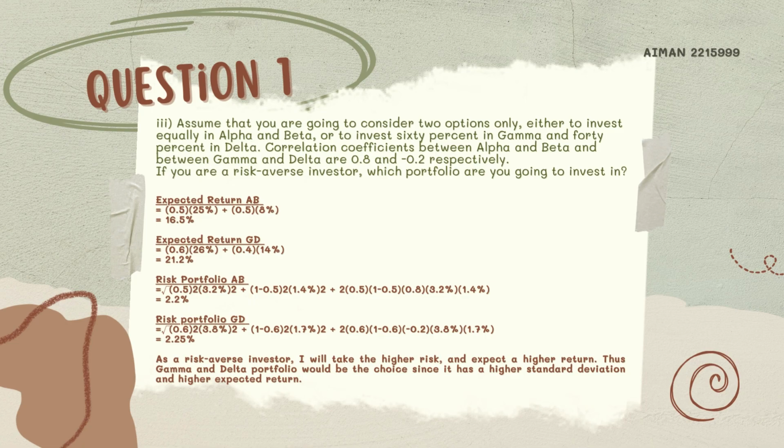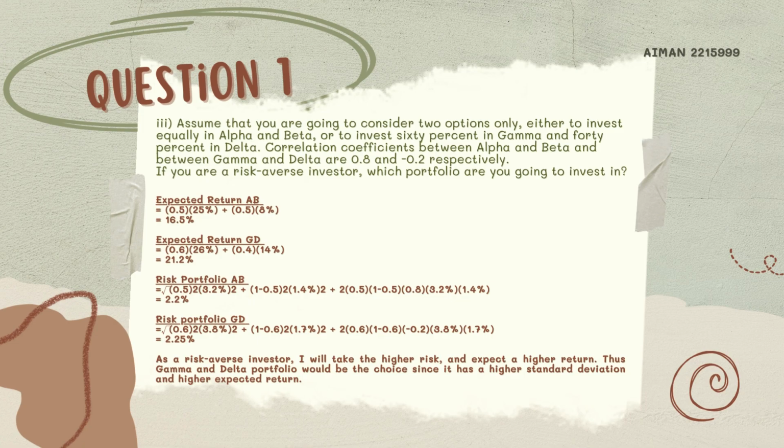To calculate the expected return, we first must find the proportion of each company. For Alpha and Beta, it is the same proportion, which is 0.5, and then we will get an expected return for AB, or Alpha Beta, of 16.5%. For Gamma and Delta, which have 60% for Gamma and 40% in Delta, we will get 21.2% expected return. For the portfolio risk, we must use the formula of standard deviation, and then we will get for Alpha Beta 2.2%, and for Gamma and Delta, 2.25%.